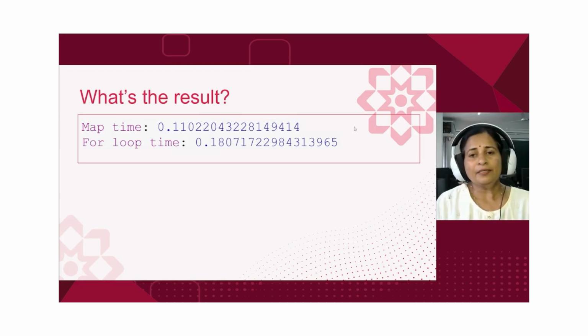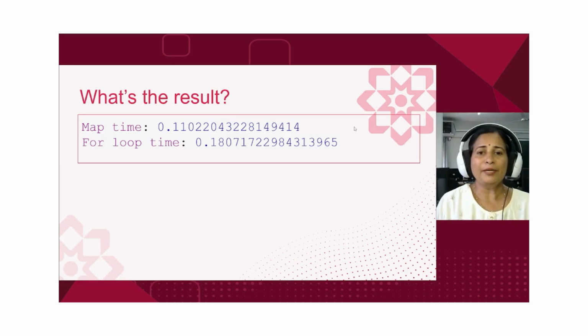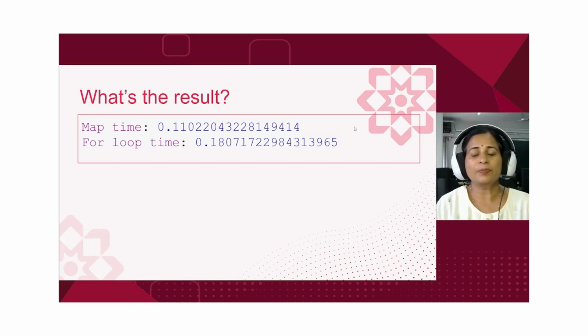Here we are not telling that for loop is not good or map is very good. It is just a performance comparison depending on the situation, the kind of operation that you are doing, and the size of the data that you are working with. It all varies, right? So it's always good to test both approaches with your specific use case. This way, you will know which works best for your scenario.